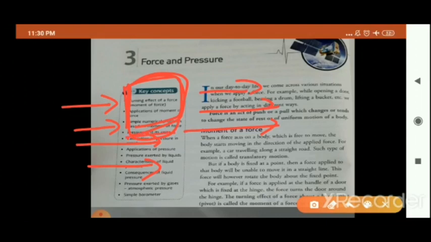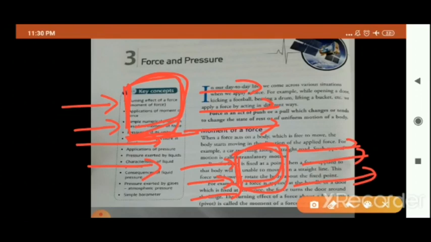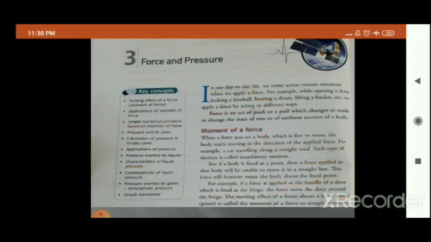Means if that body is free to move, the body is not fixed anywhere, the box is just lying like this, okay, and you are applying force on that body, so that body will always move in the direction of the applied force, or in a straight line. So that is the effect of the force. Yes or no?